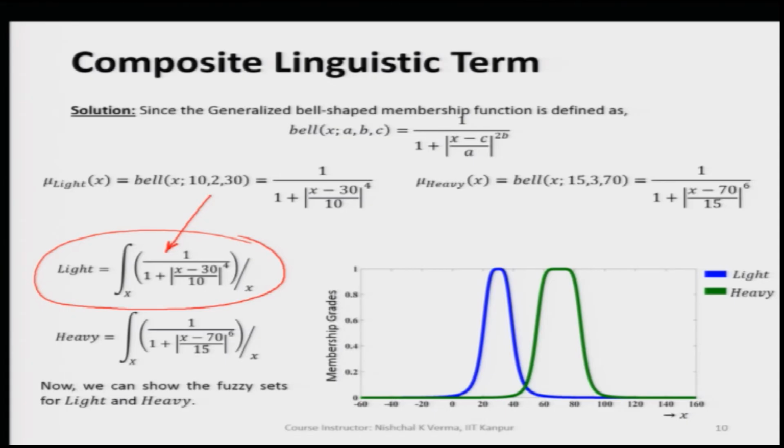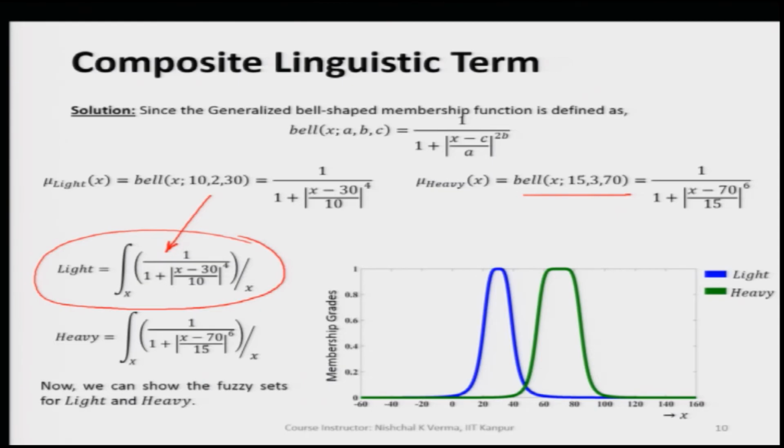So, we have basically A is equal to 10, B is equal to 2, C is equal to 30 for the membership function for light, and similarly for the heavy fuzzy set we have A is equal to 15, B is equal to 3, C is equal to 70, you can see here.